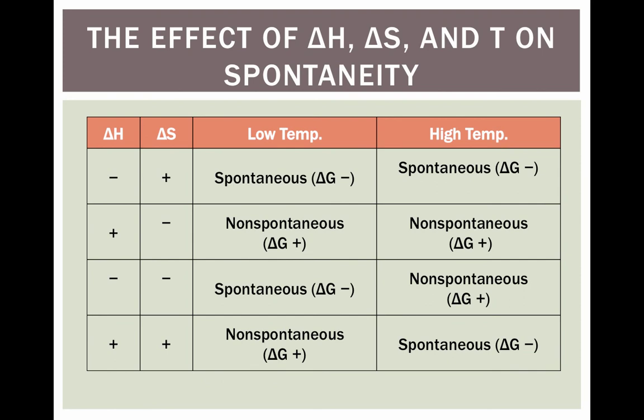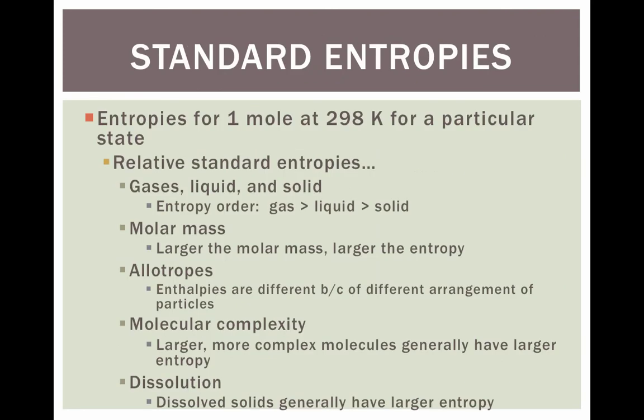When delta G is equal to 0, the reaction is at equilibrium. So this chart here just summarizes what we just talked about. When is delta G negative? When is delta G positive? Remember, the normal case is that H and G are always the same sign, and S is always the opposite sign. The differences come into play when we talk about whether we're at very high temperature or very low temperature.